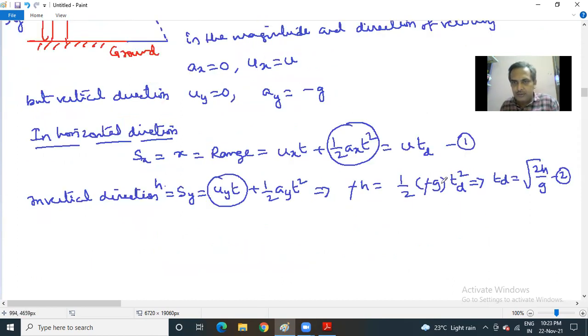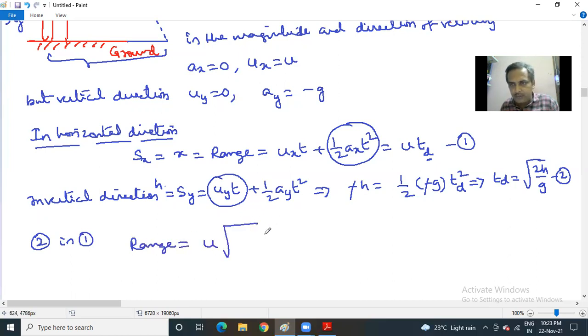Now let us proceed. Within the same time, the body is covering a horizontal distance, that you can call the range. The body is also covering a vertical distance, that is equal to the height of the tower. So therefore you can substitute equation 2 in 1. What you will finally get is, range is equal to u into root 2h by g. On this equation, you will get the numericals.